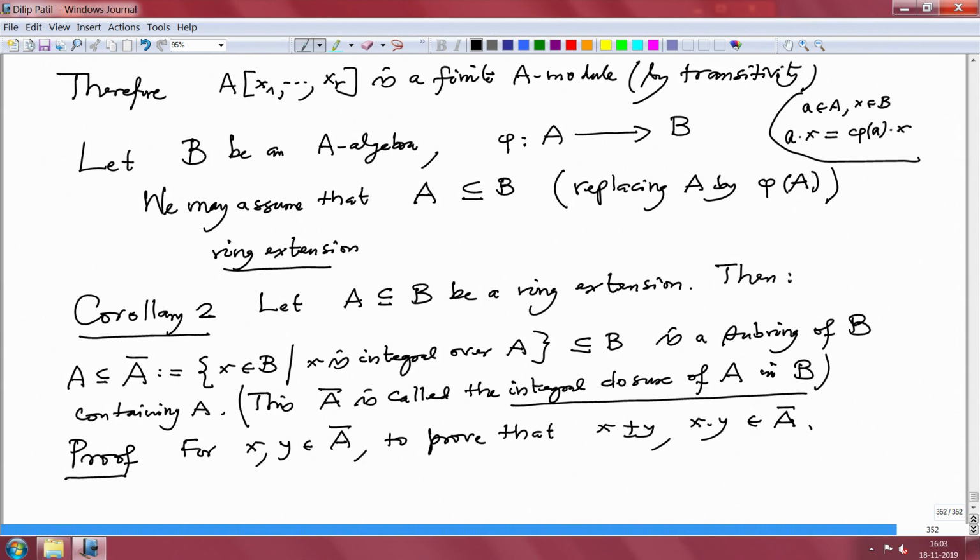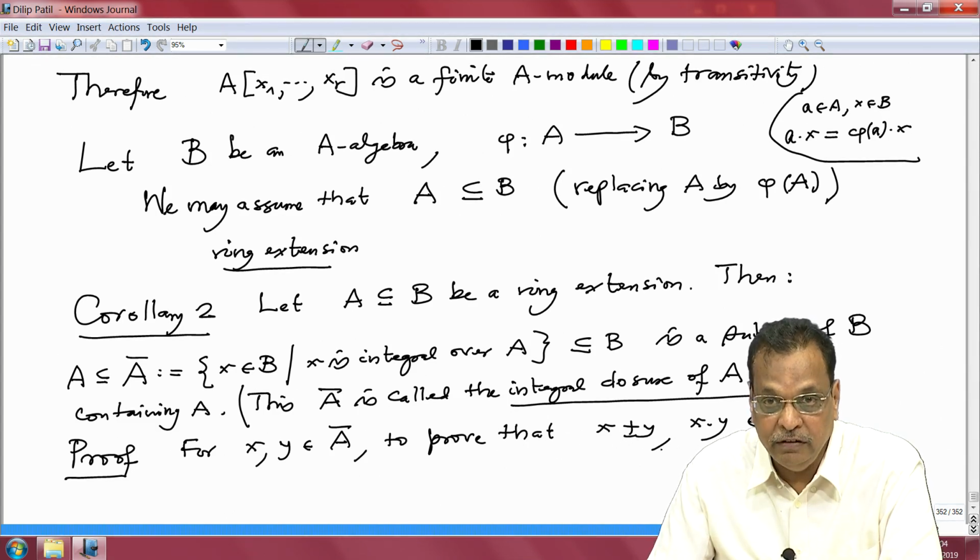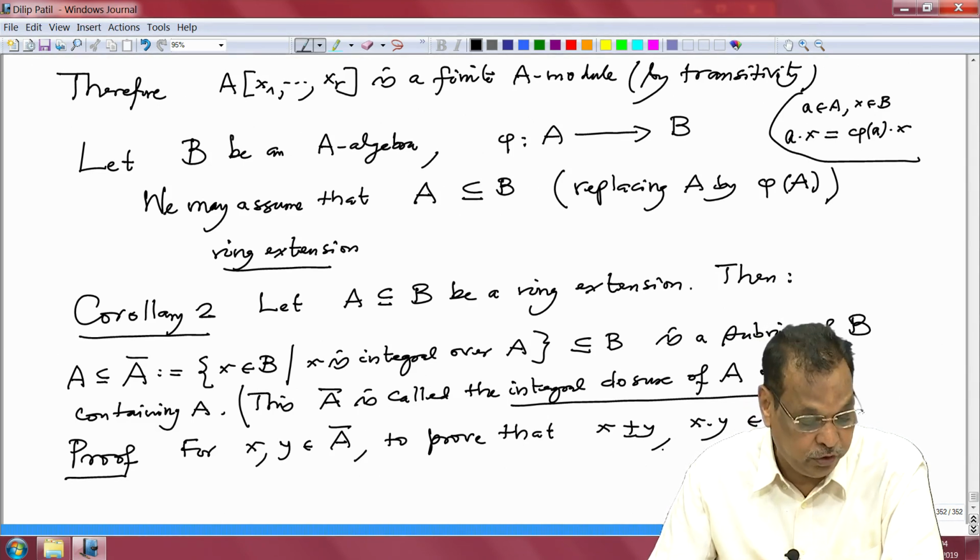Now, from here what do we know? That x satisfies a monic equation and y satisfies a monic equation over A, and we want to check whether x plus y, x minus y, x times y also satisfy a monic equation with coefficients in A. If you try to find this by using the monic equations that x and y satisfy, that will be very complicated. So what will come in handy is the proof of equivalence of 1 and 2 in the above proposition.